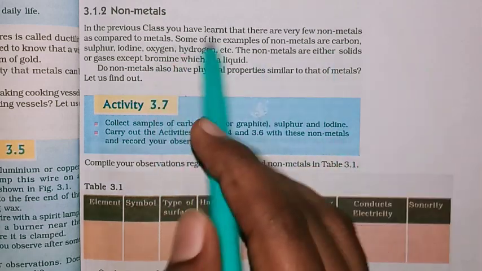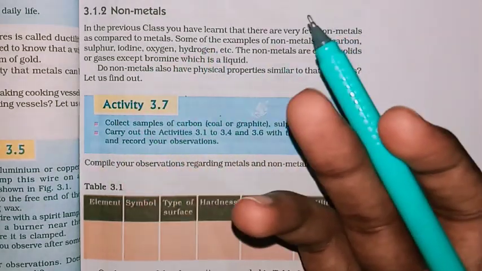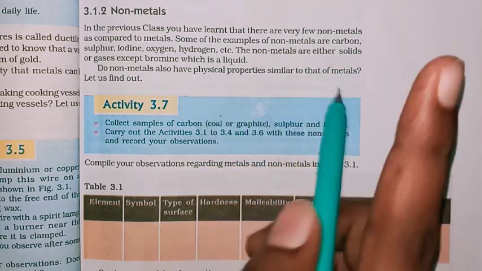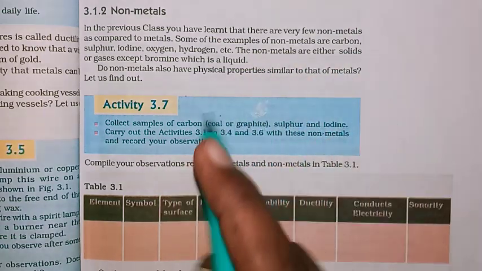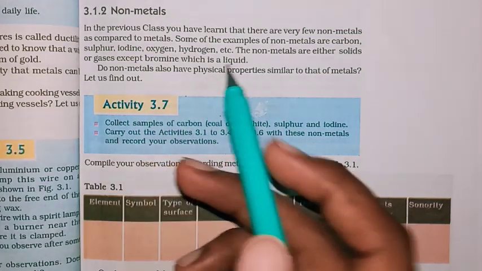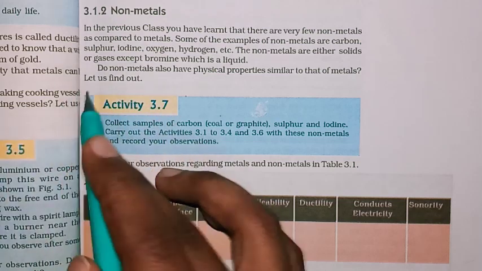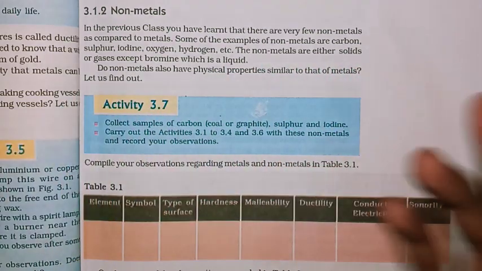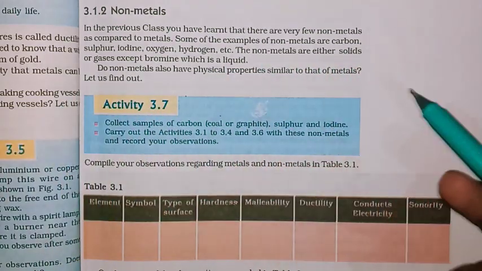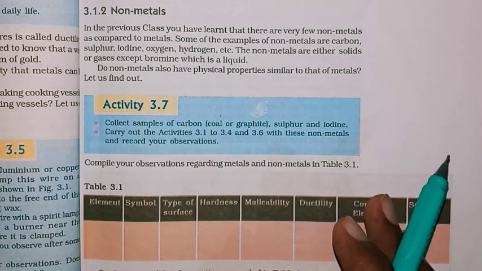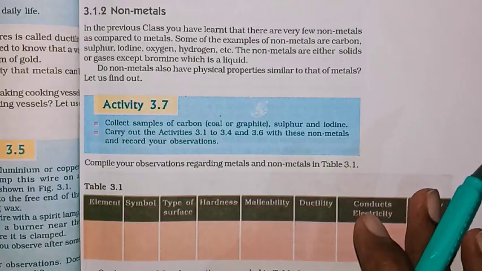And metals, like iron, are all solid at room temperature, except mercury. You have to write that also: except mercury, the others are solid at room temperature. And as for non-metals, we know that non-metals are solid or gas at room temperature, except bromine. So you have to write these differences between the metals and non-metals. I hope you have noted all the points.